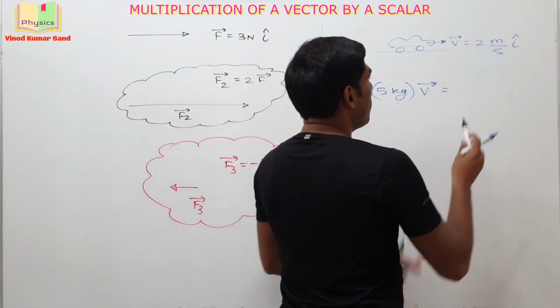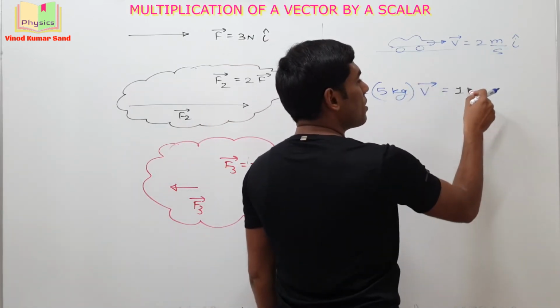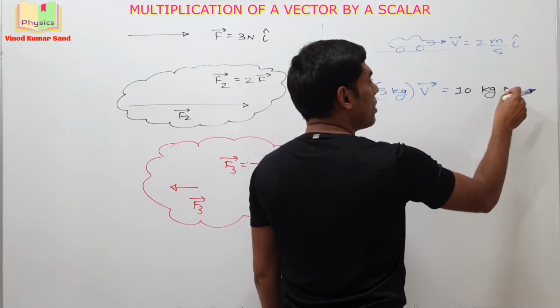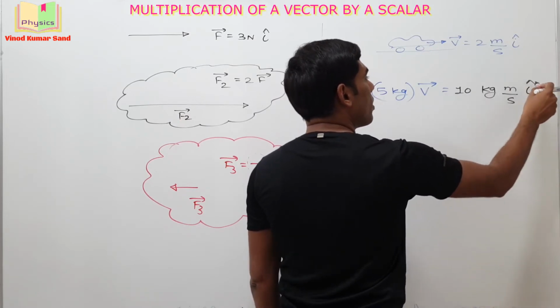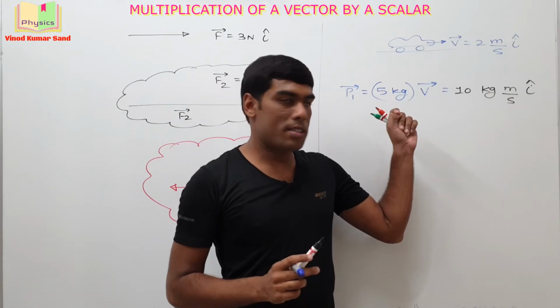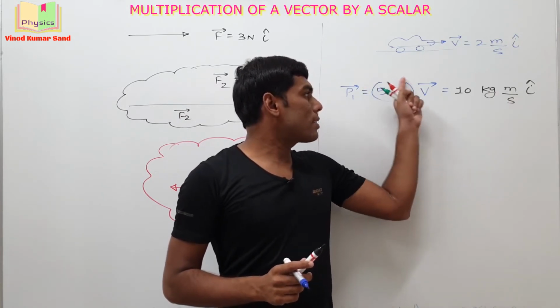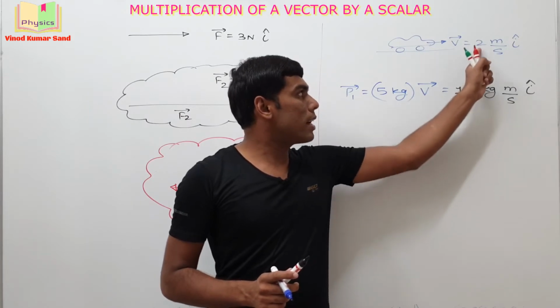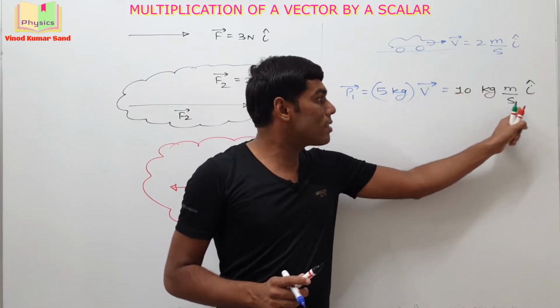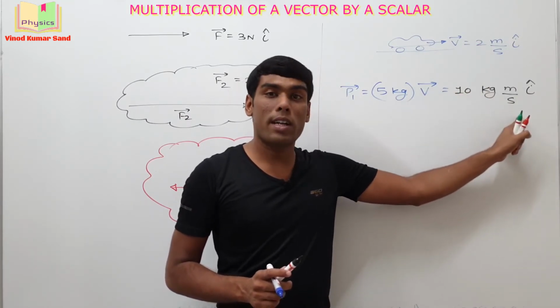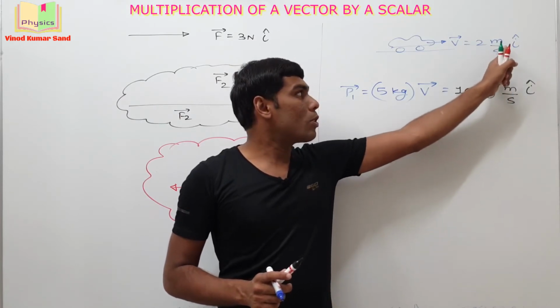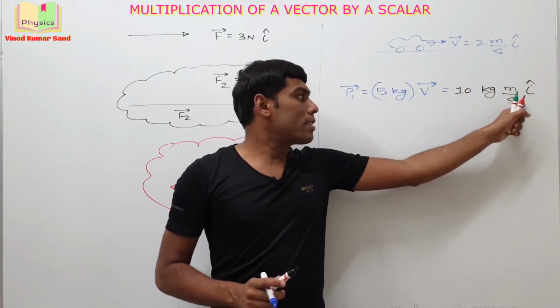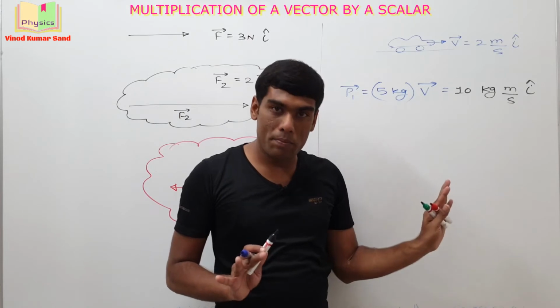It will be 5 into 2 means 10 kg meter per second of i cap. See the interesting thing, if we multiply a scalar quantity like this, the magnitude is getting changed as well as the physical quantity is also getting changed.